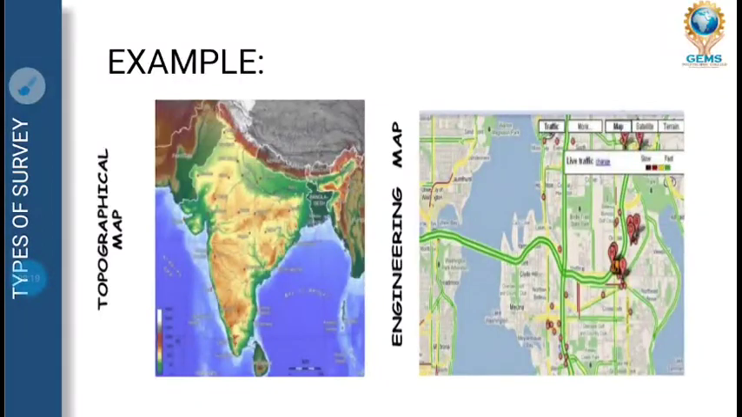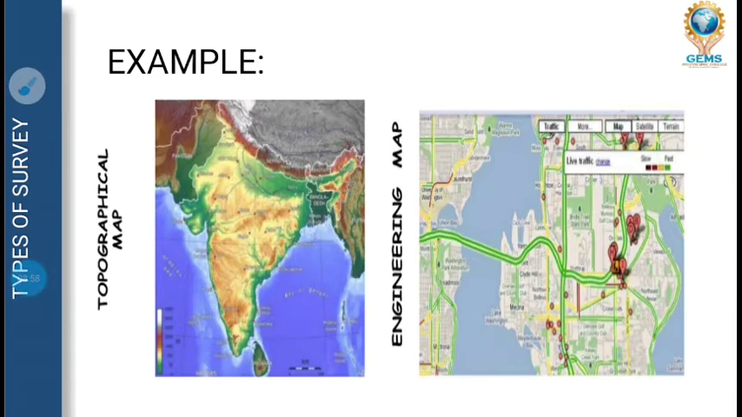Examples: as you can see, topographical map, as the India map is given, where the salient features of our India have been explained, and other countries have been plotted, like Bangladesh. Top right is China, top left is Pakistan and Afghanistan, and down south is Sri Lanka. So this comes under topographical map, and you can see where is hill, where is river, it's given in the topographical map.